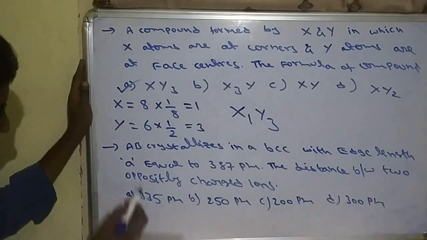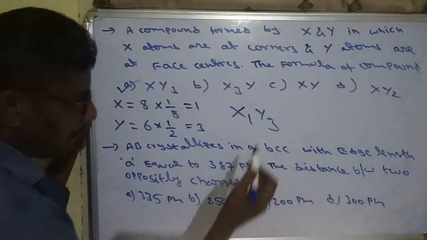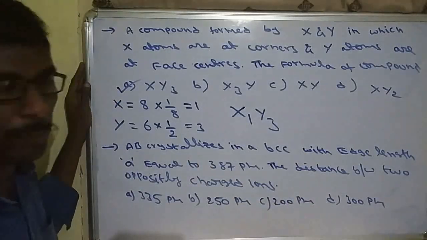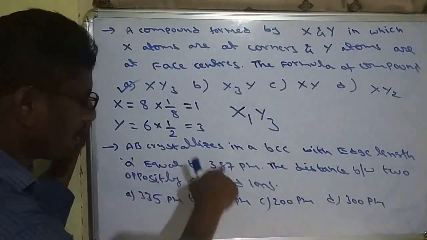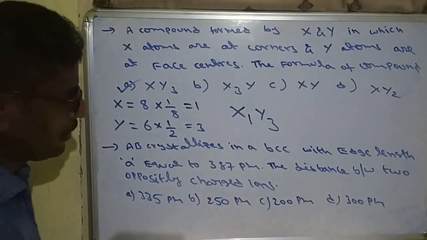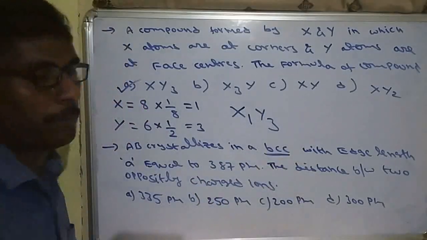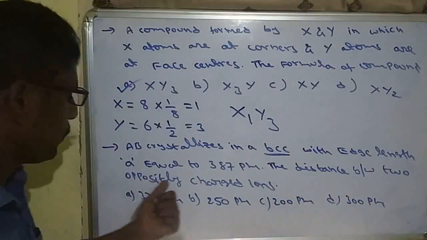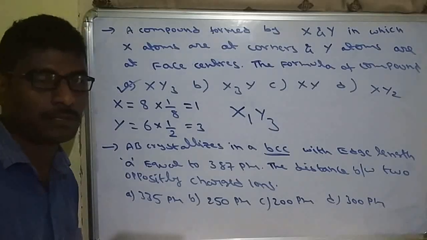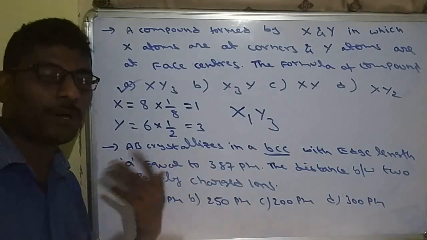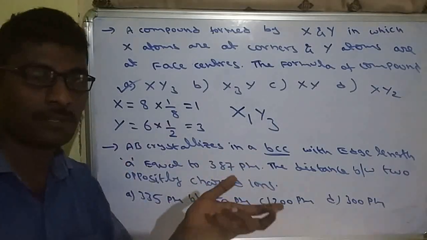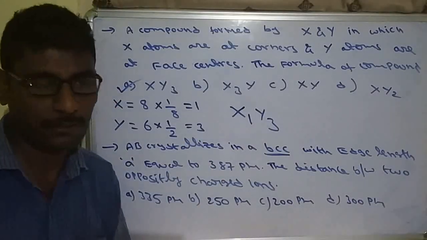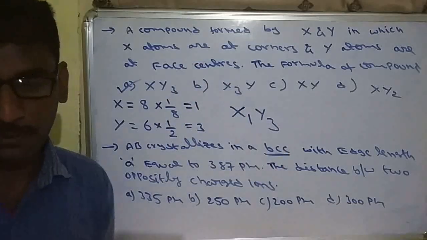Another question. AB crystallizes in a BCC with edge length a is equal to 387 picometers. Here edge length value is given 387 picometer and nature of unit cell is BCC. So what we have to identify? The distance between 2 oppositely charged ions. So distance between 2 opposite charges, between 2 ions, the distance will be diameter, nothing but 2r. So we have to calculate 2r value.